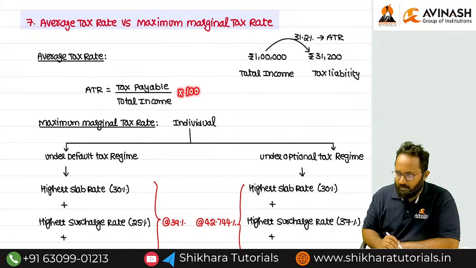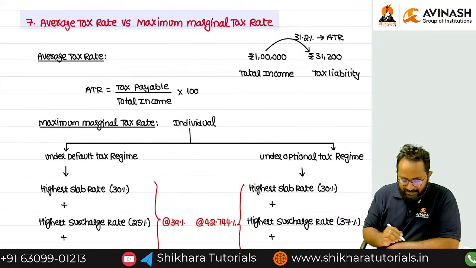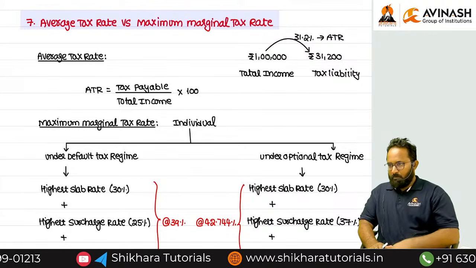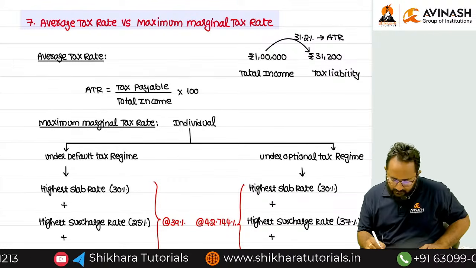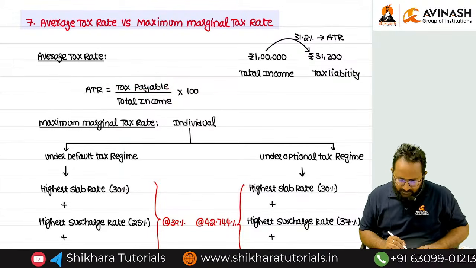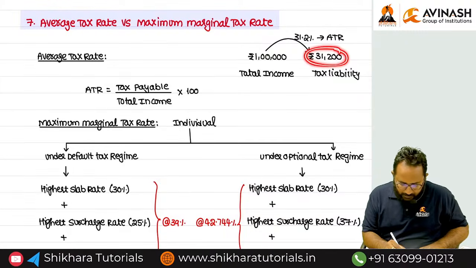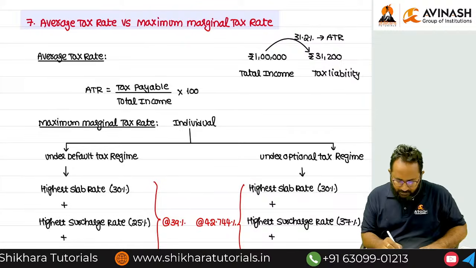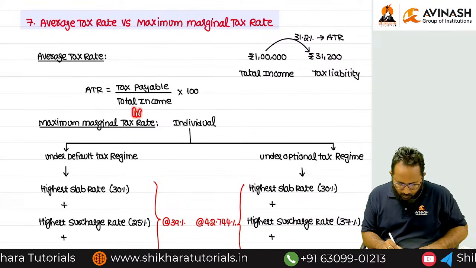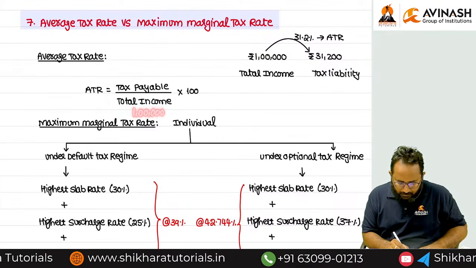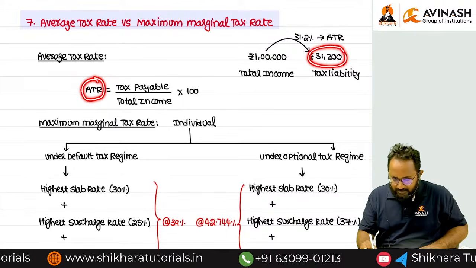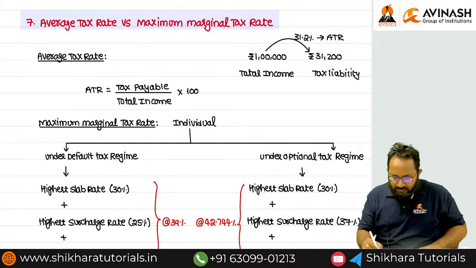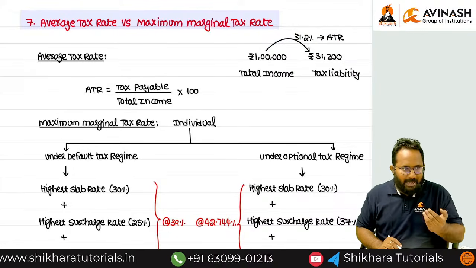Then we can calculate the rate at which this tax was collected. The tax payable we calculated is 31,200, divided by total income of 1 lakh. Whatever rate we identify, 31.2, this is the average tax rate.